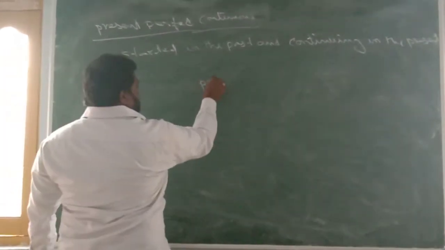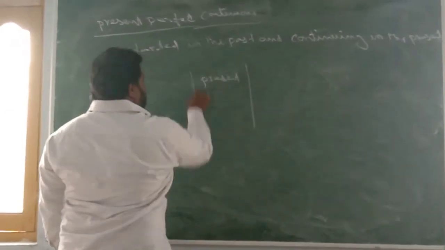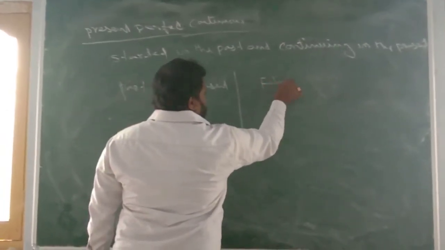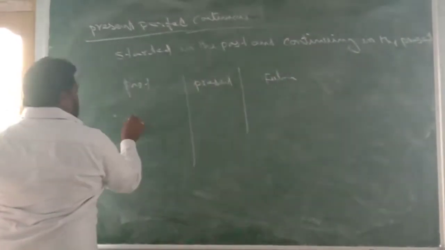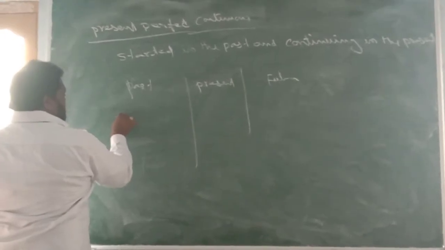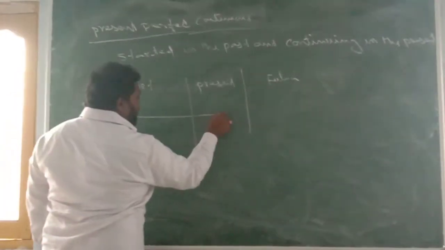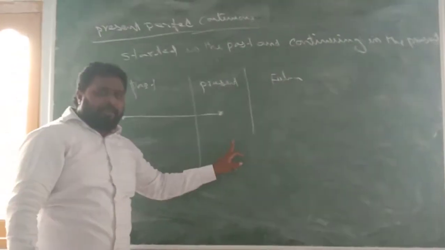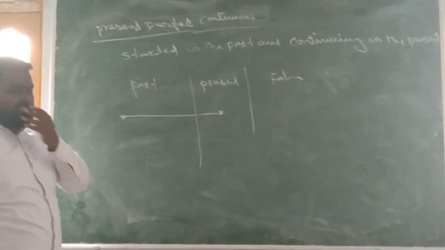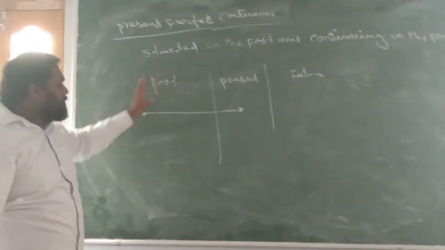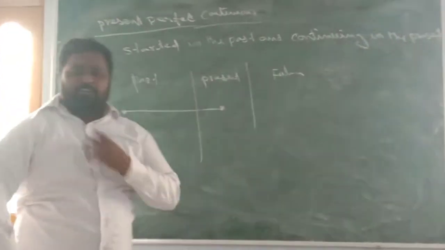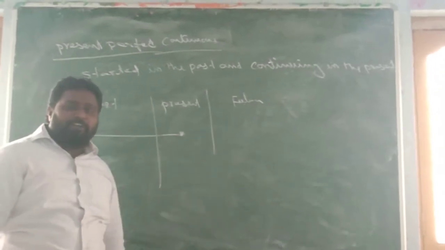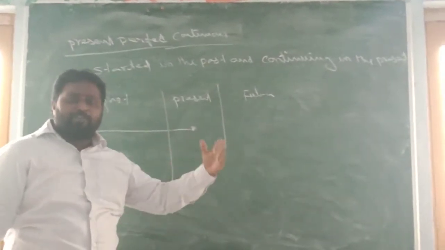Just remember, this is present, today is present, and yesterday is past, tomorrow is future. So you see this present perfect tense started in the past, continuing in the present. It is called present perfect continuous tense. We have only three perfect continuous tenses. One is present perfect continuous tense, second one is past perfect continuous tense, and the third one is future perfect continuous tense.